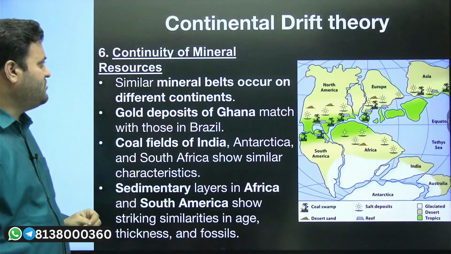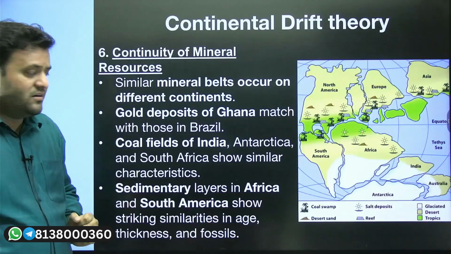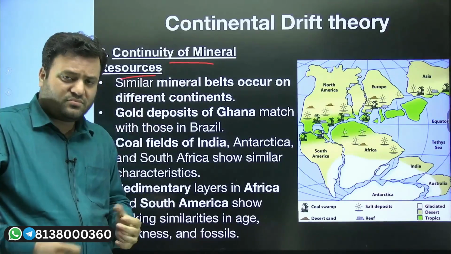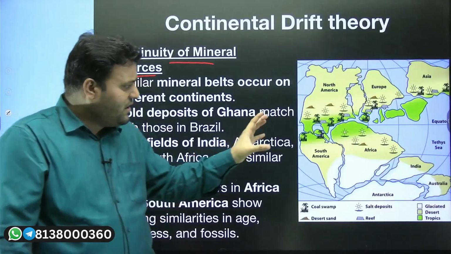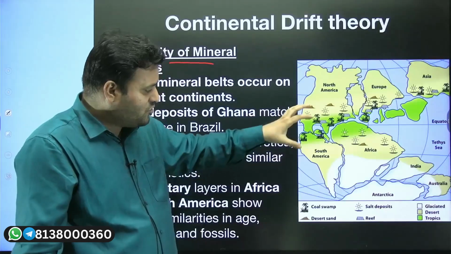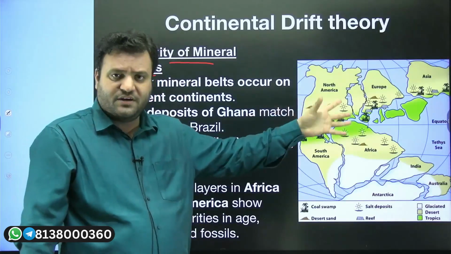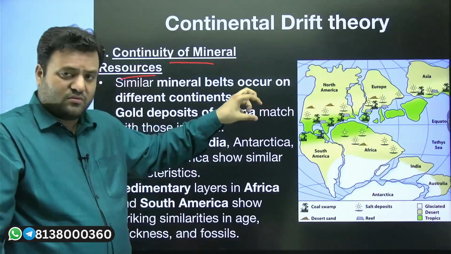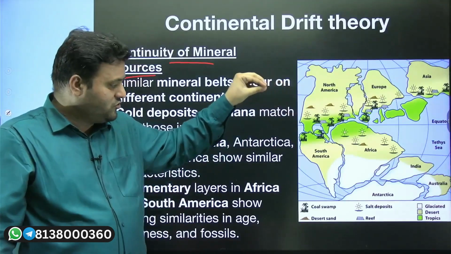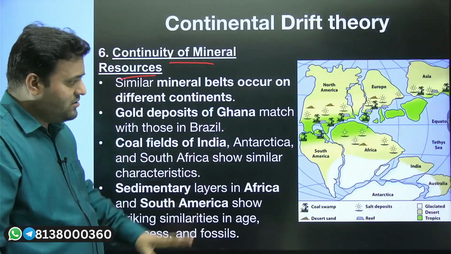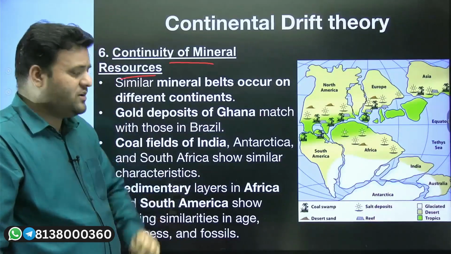Another evidence which was given by Wegener was basically the continuity of mineral resources. He stated that if you see the availability of minerals, specifically salts, specifically coral reefs, the finding of these salts or minerals is based on different continents.